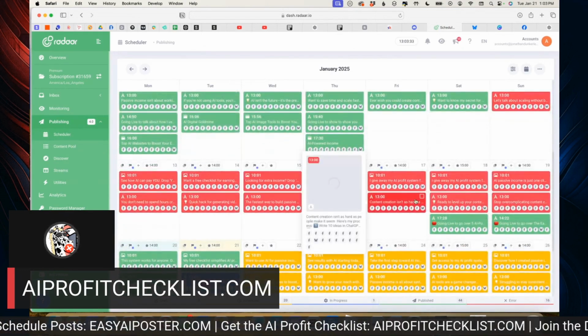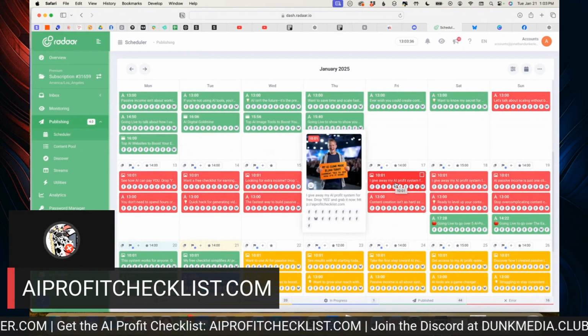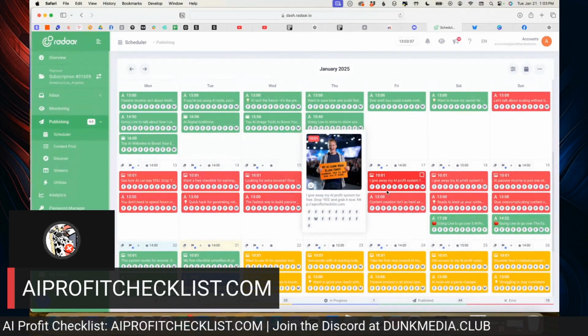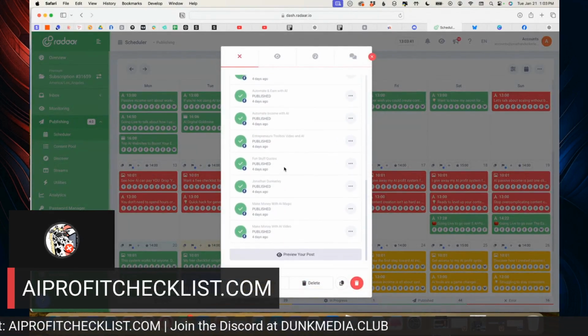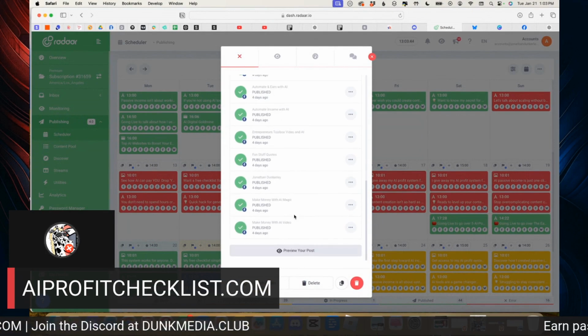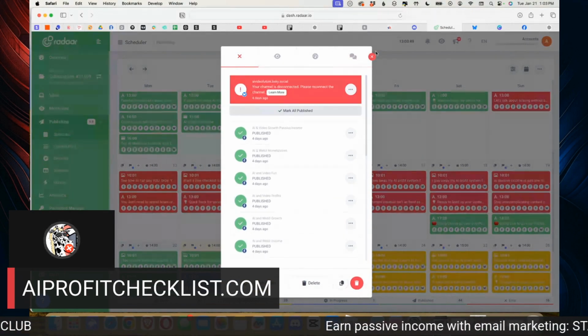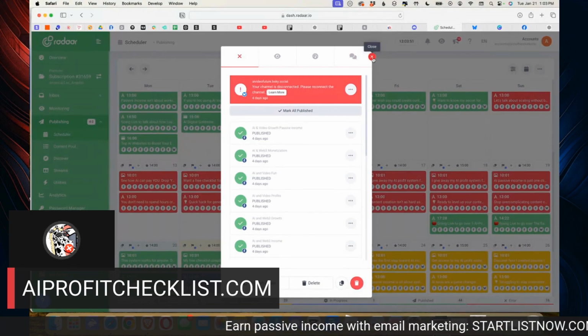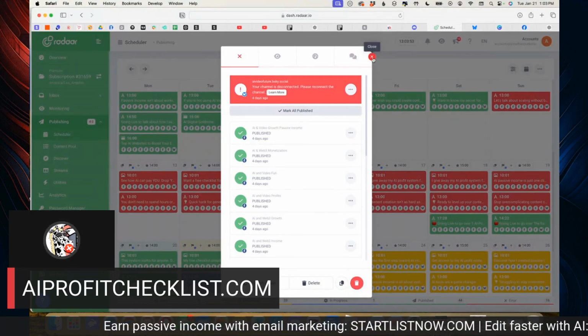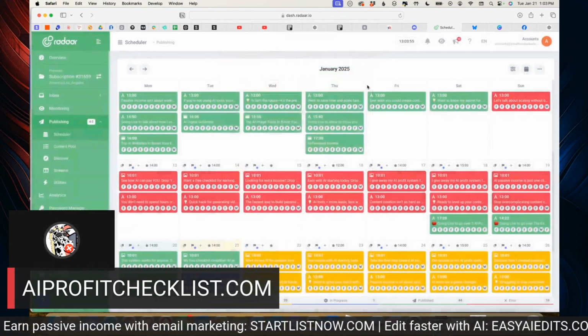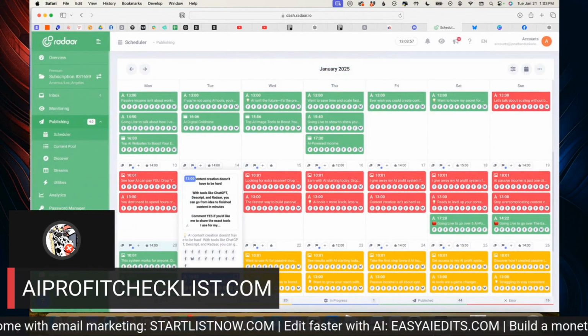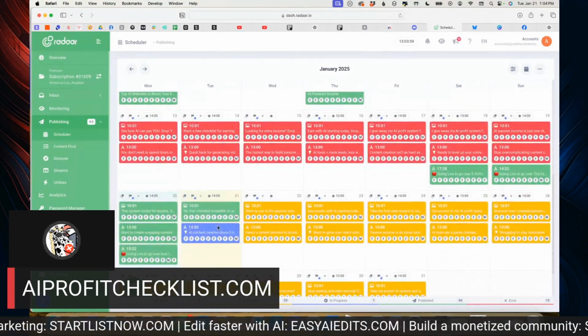There were these ones that glitched because Blue Sky was glitching. These all did post, just not on Blue Sky for a couple days. I didn't realize. If I click right here, see it didn't. It says Blue Sky didn't work, so I had to fix the API password for Blue Sky, and now that's fixed. And look, it's actually posting one right now. It's like magic.